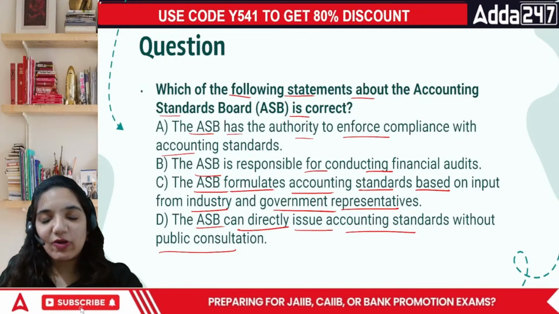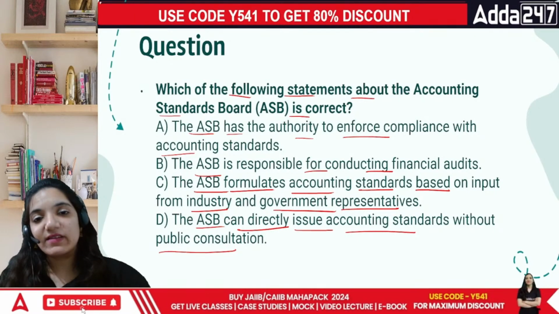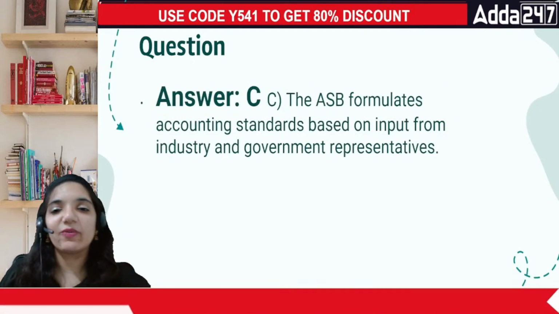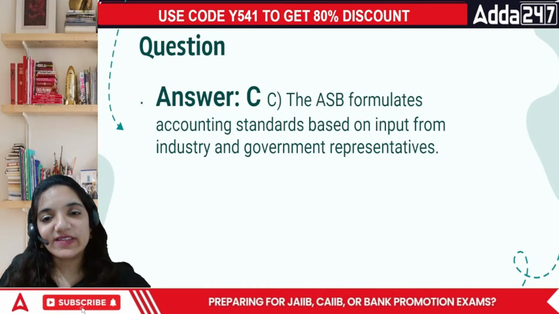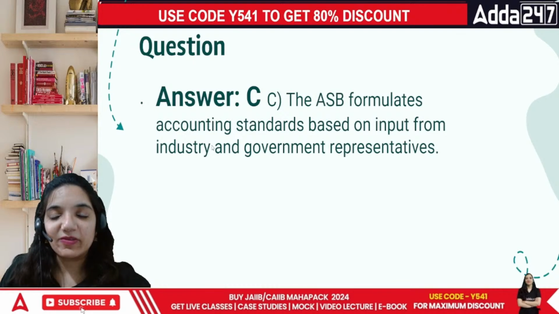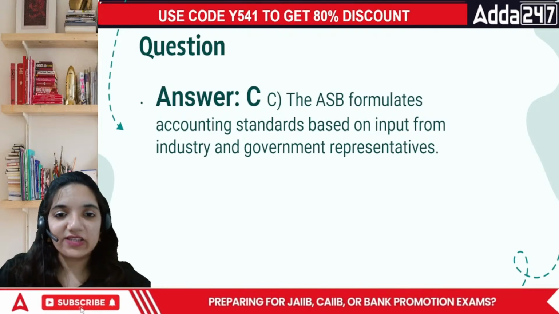Earlier the Accounting Standards Board was responsible for making the standards. So in this case, the correct answer is C, everyone. The ASB formulates accounting standards based on the input from the industry and the government representatives. Done, everyone? Let's move on to the next question.